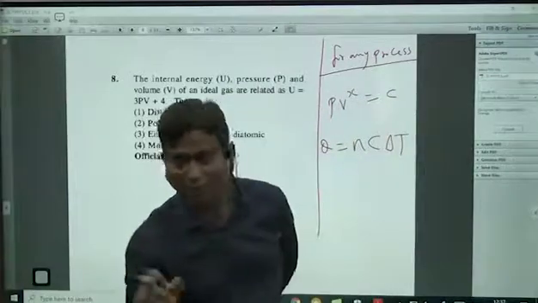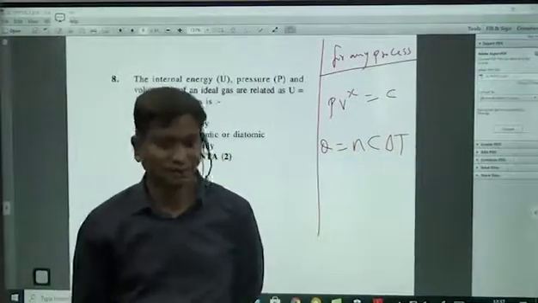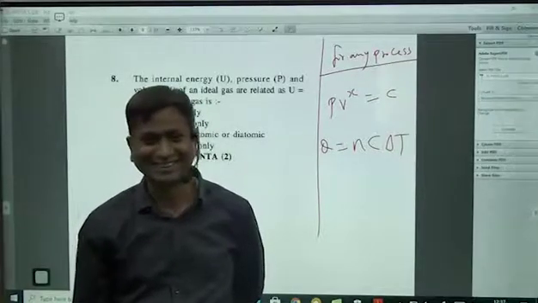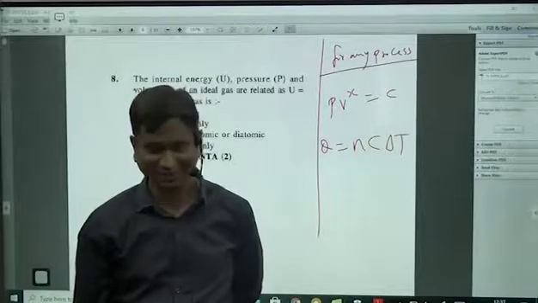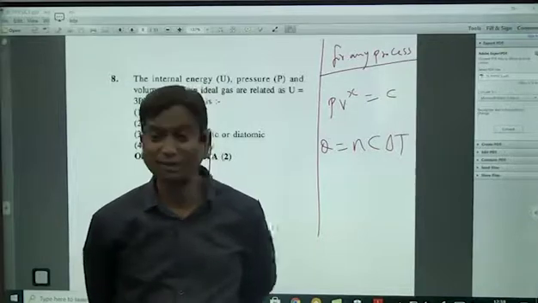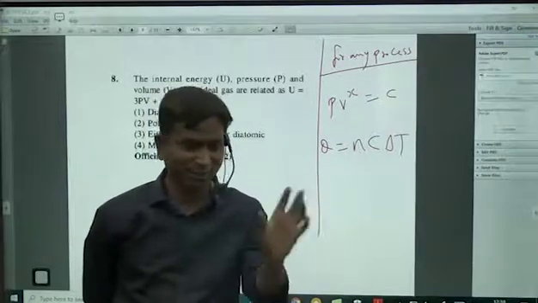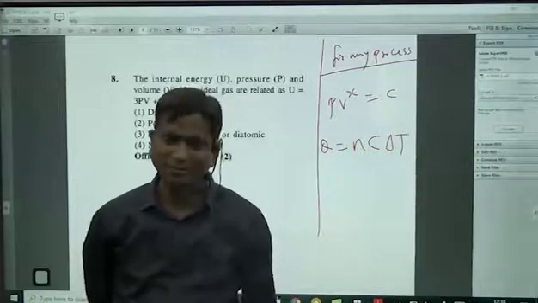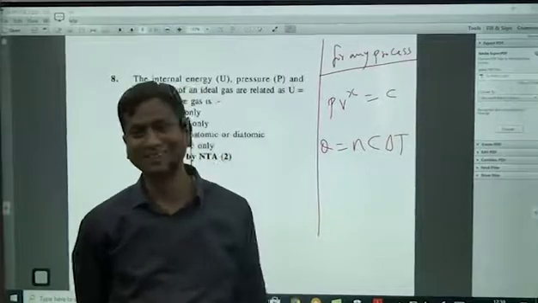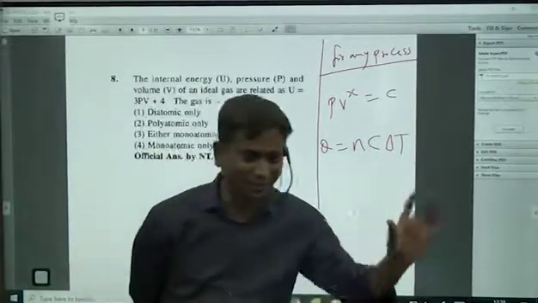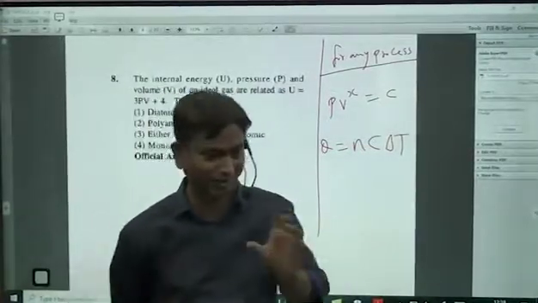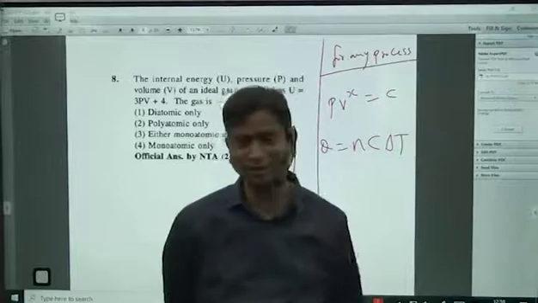Suppose I ask you, what is the specific heat of water? Come on, what is the specific heat of water? 1 calorie per gram degree Celsius. Right? So what about the specific heat of oxygen gas? Specific heat of copper, some value. Water, some value. Oxygen gas, solids, liquids, gases, some value? No. Specific heat of copper, fixed value. Specific heat of water, fixed value. But the molar specific heat of oxygen gas is not a fixed value.